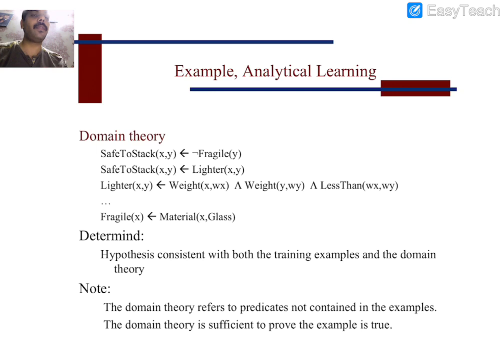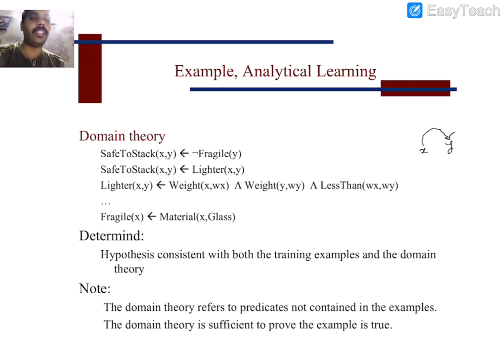See here, domain theory. Domain theory here means: what are the basic things which we require for placing x on y? So x should be lighter than y. Yes or no? The weight of x should be lighter than y. Then we can place the x on y, and the y must be flat, so that it is able to hold the things. Y should be defined or discriminated as able to hold things so that we are able to place the x on y. Those are the things we need to consider.